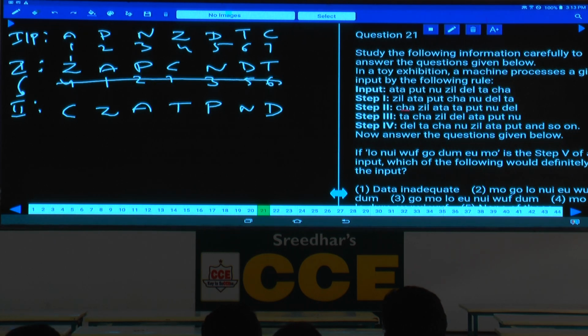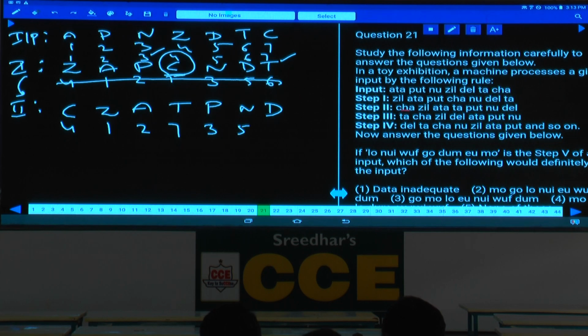Then again, step 2 you are getting from step 1. Now step 1 is nothing but your input now. If you take this input as 1, 2, 3, 4, 5, 6, 7, then what is the order? Then C is coming, C is the fourth element coming to the first place, and this is 1. Next one is what? A is 2, 4, 1, 2, and T is 7. Now T is 7, 4, 1, 2, 7, and P is 3, isn't it? Next one N is 5, and D is what? D is 6.